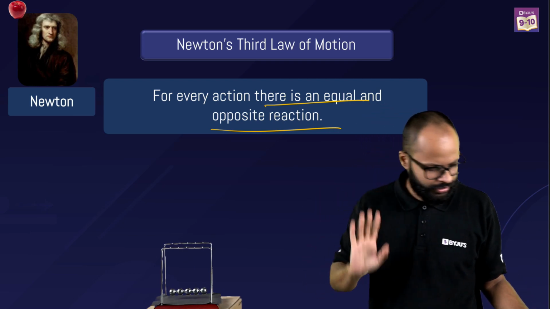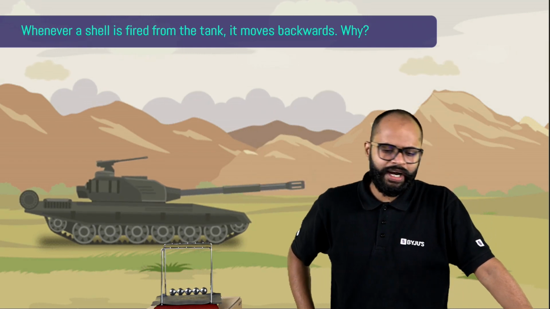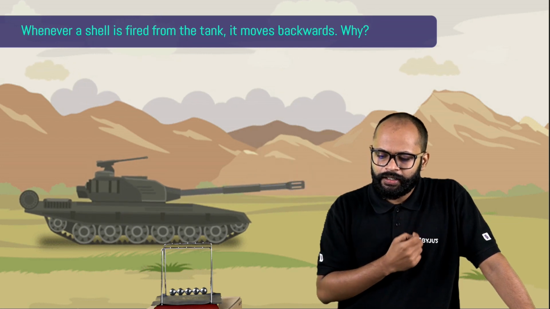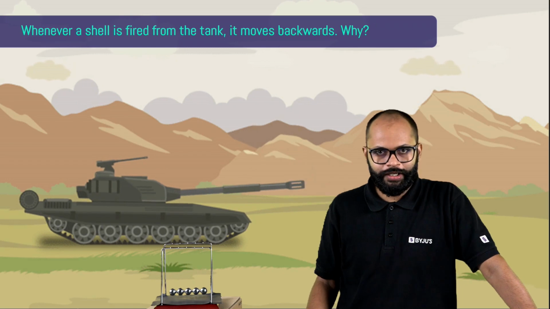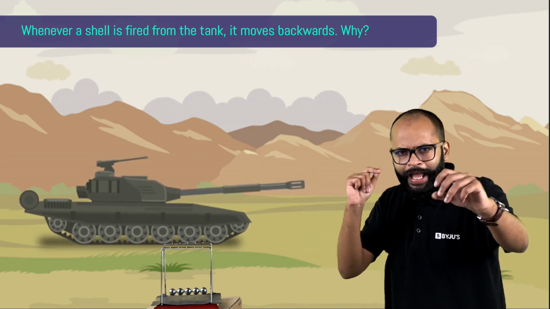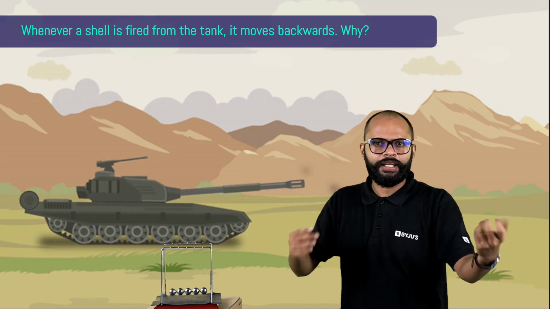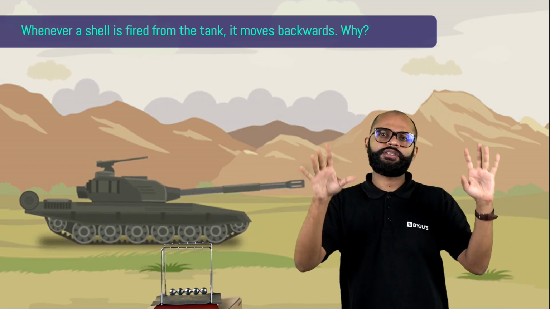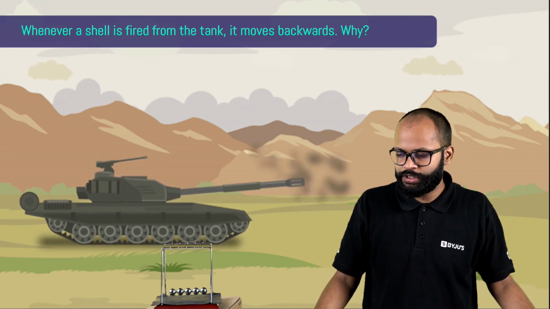ठीक है? Alright. Let's see. Examples are pretty easy. Right? Whenever a shell is fired from the tank, it moves backwards. Right? It moves backwards, correct? That's true. Hai na? Okay. It moves backward. But why does it move backward? Why does it move? Tank pushes the shell and the shell pushes the tank. Simple third law, right? The tank pushes the shell, the shell pushes the tank, the shell goes there and the tank moves backwards. Fine. Alright. ठीक है. And I'll ask you one more question. Have you seen a drone?